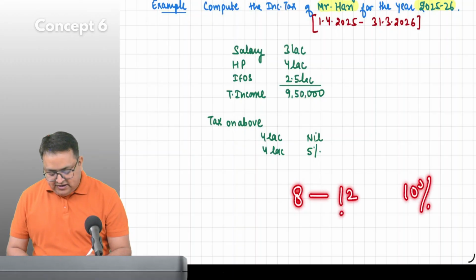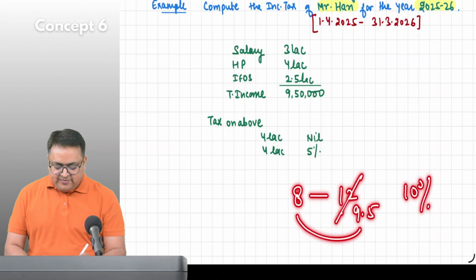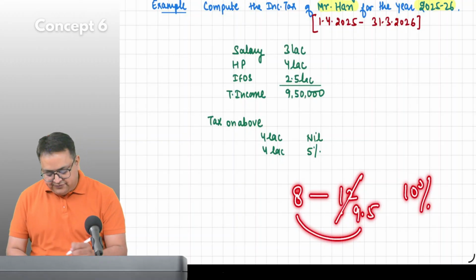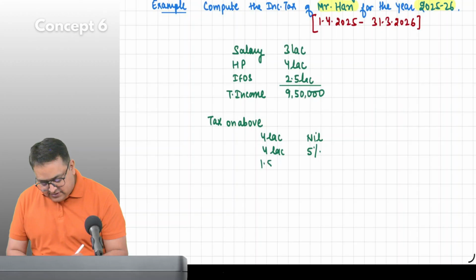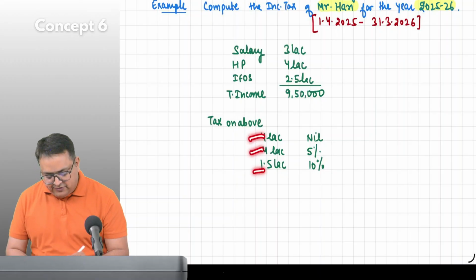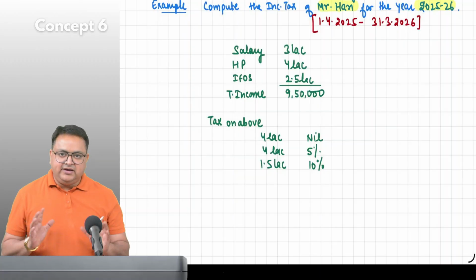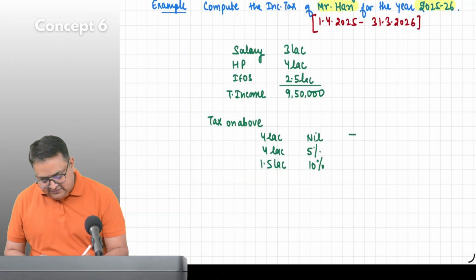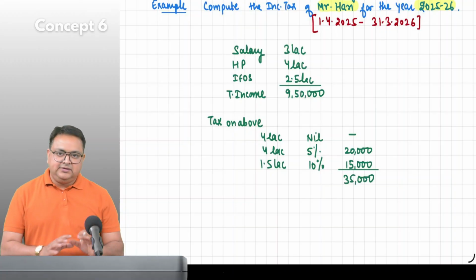But are we going till 12? No, we are going till 9.5. So 9.5 minus 8 is what? 1.5. So 1.5 lakh, the tax rate is 10%. And guys, now you got it, that 4 plus 4 plus 1.5, 9.5. I think we have done it correctly. So how much is the tax? 0, 20,000 and 15,000. Now the tax comes to 35,000. Correct? This is what you all know.